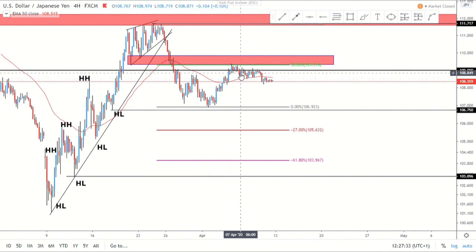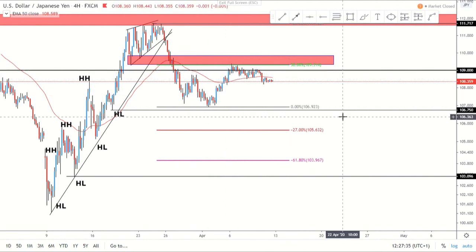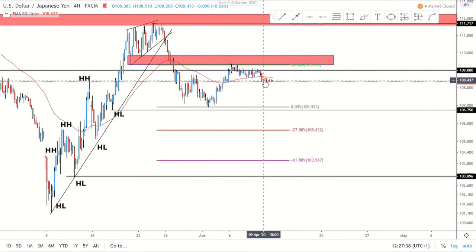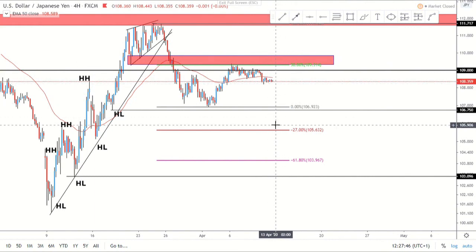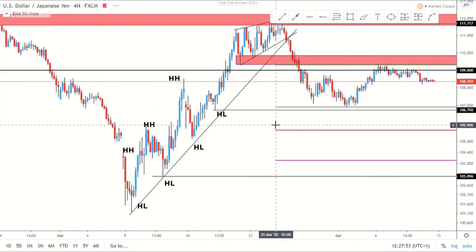Now obviously looking for that lower high, which we sort of sat around that 109 level. Now broke below that 4 hour 50 MA with a big bearish impulsive engulfing, and then just sitting along that. So potentially a move to the downside to come. And we've been below all the 50 MAs. It is very interesting to see. But I'd say that is the end of my watch list.